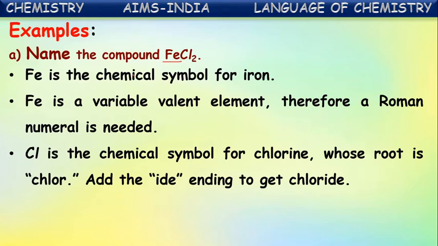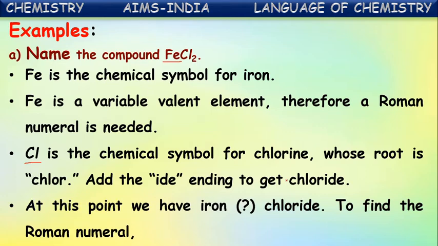Chlorine, Cl is the chemical symbol of chlorine, whose root is chlor. Add the ide at the ending of chlor. So it becomes chloride. So cation name is iron, anion name is chlor, and at the end it is attached ide. It becomes iron chloride. But here, as iron is a variable valent element, one Roman numeral should be added in the middle.